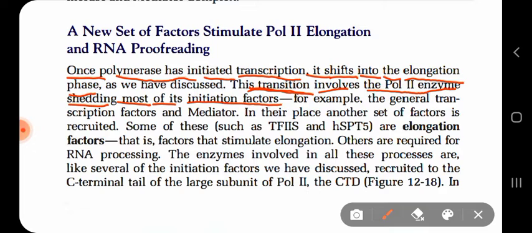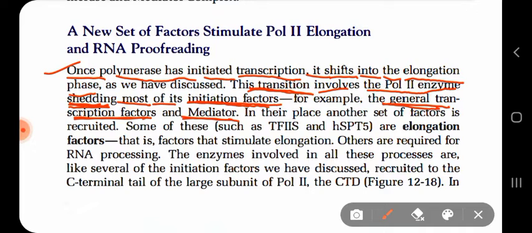So when the RNA polymerase is shifting from the initiation phase to the elongation phase of transcription, at that time it sheds most of the initiation factors, like the general transcription factors, which have to be mostly removed. Even the mediator, which regulates the kinase activity of the tail, has to be removed.